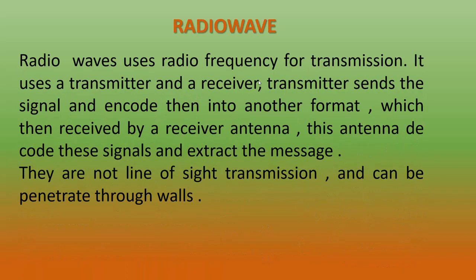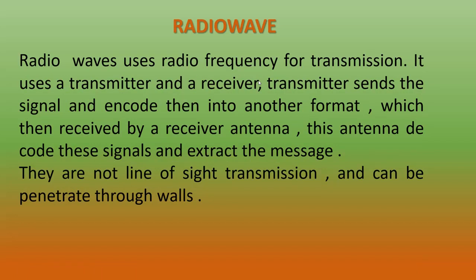Now we can see the second type of unguided media. The second type of unguided media is radio waves. Radio waves use radio frequency to transmit the signal. Here also a transmitter is there and a receiver is there.